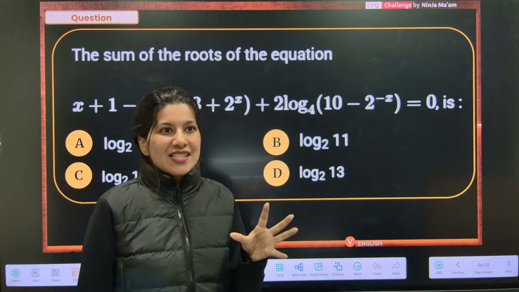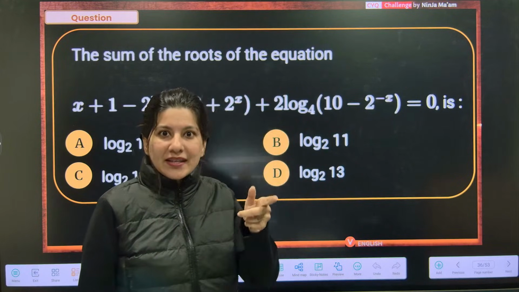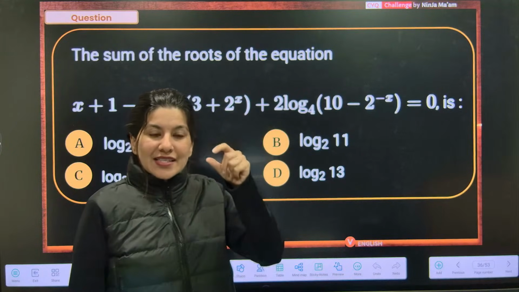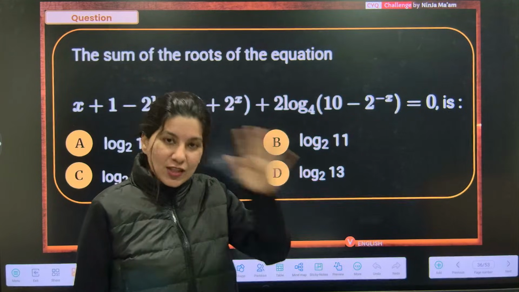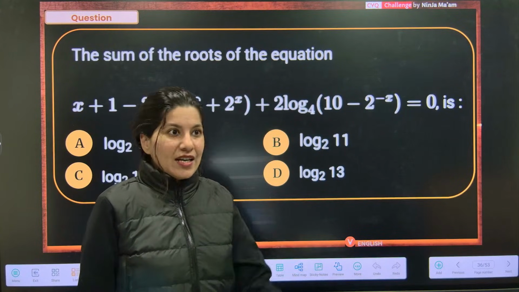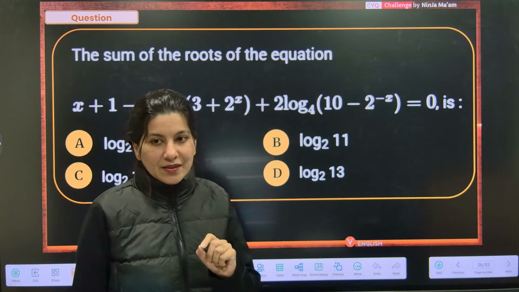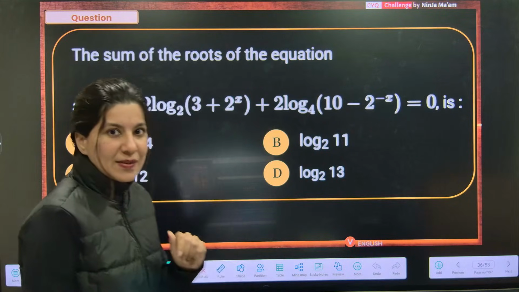But you know what? It is worth giving a chance. If done carefully, if done with a calm mind, I don't think there is any trick in this. There is just a procedure. You just have to follow the procedure. That's it. If at all you get the wrong answer, it's because of your calculation mistake. Mostly plus minus sign mistakes.